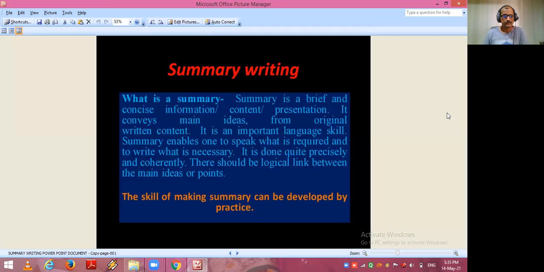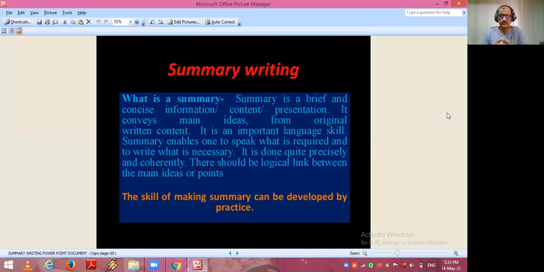Now friends, see the slide, summary writing. Exactly what is a summary? Let's see now in this slide. Summary is a brief and concise presentation of information content.